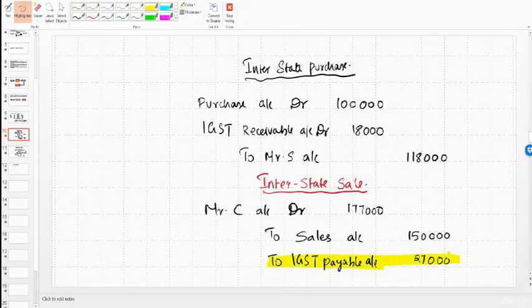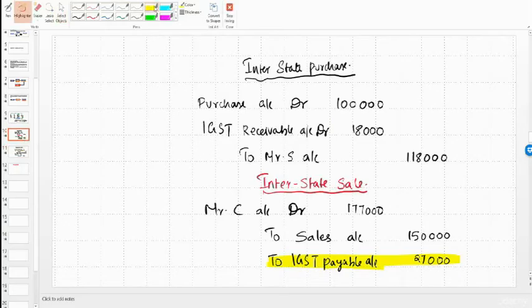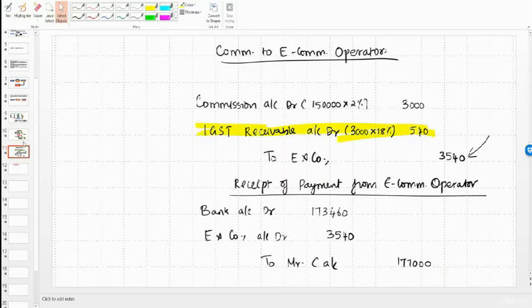Correct? We also have IGST receivable, that is we paid to e-commerce operator 540, and here also we have IGST receivable 18,000. So what is payable is 27,000, but what was already paid is this 18,000 and 540. So it is sufficient if we pay just the balance amount.